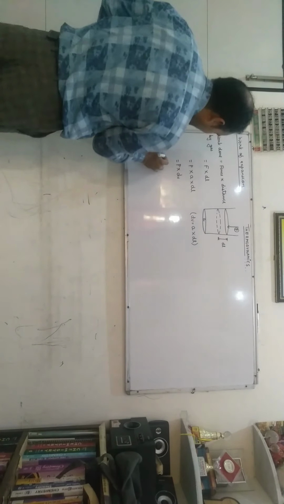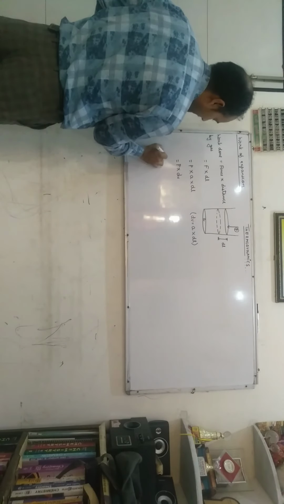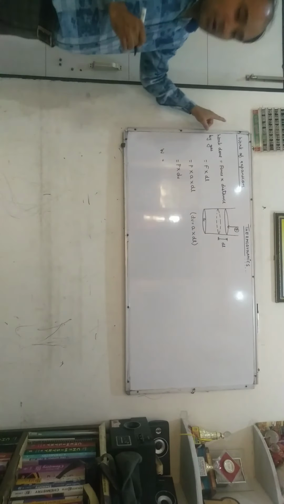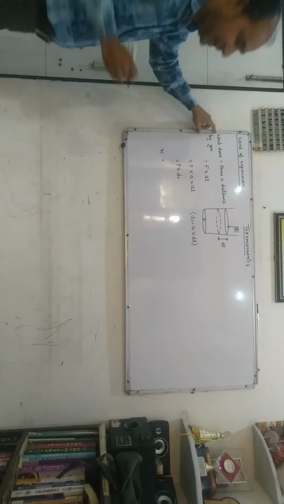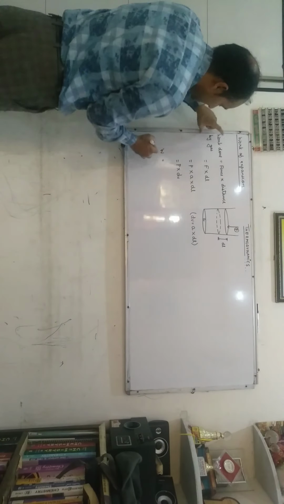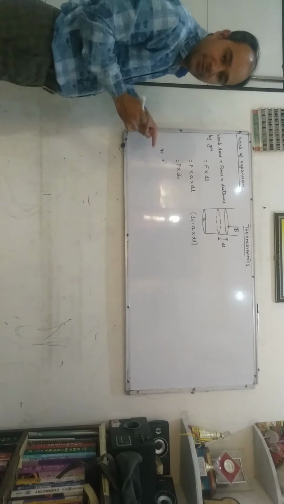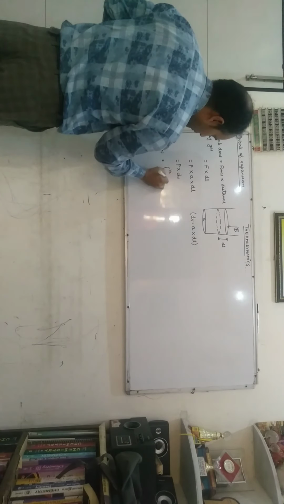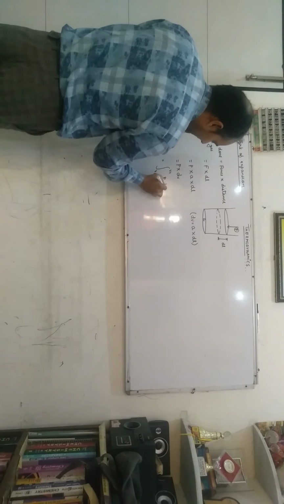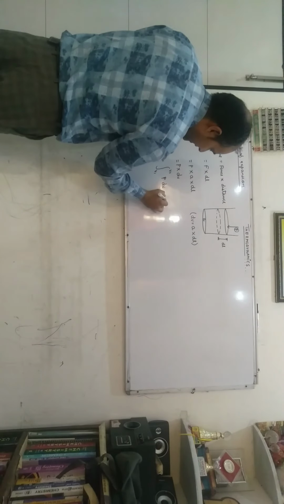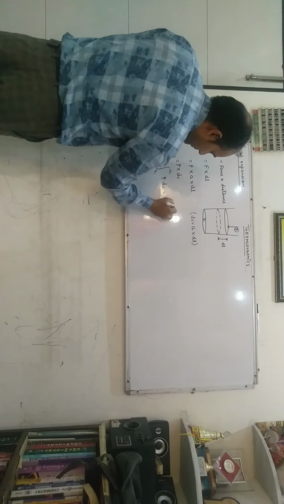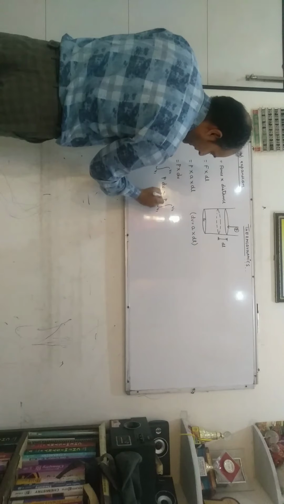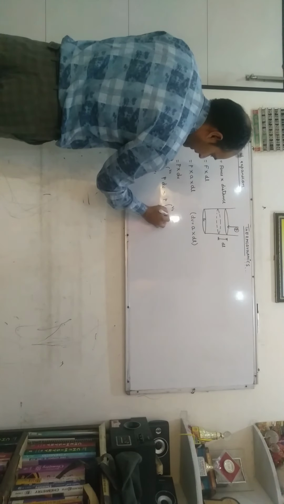Now on integration we get, suppose W is the work done by gas, then W is equal to the integral from V1 to V2 of P dV. Since P is constant here, now integrate dV.